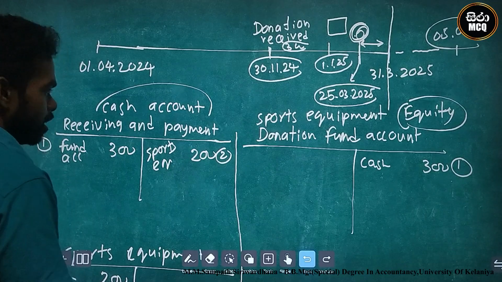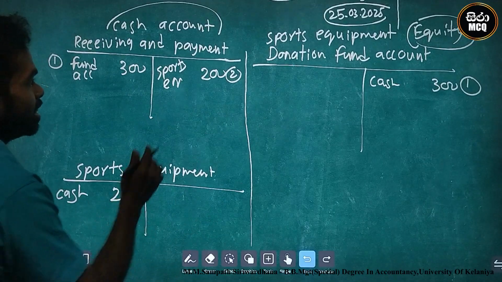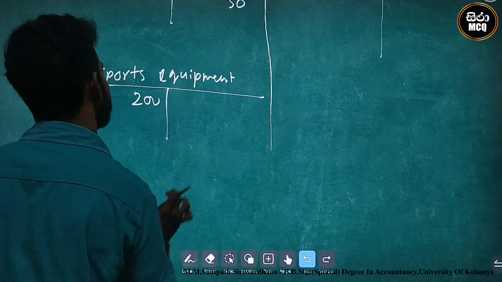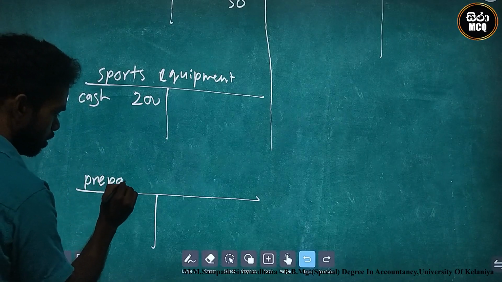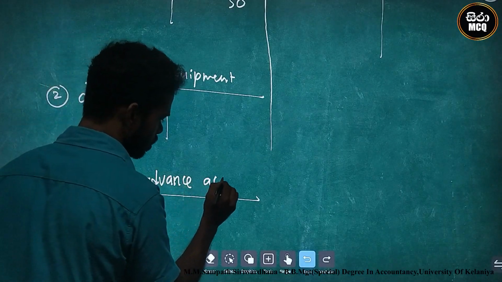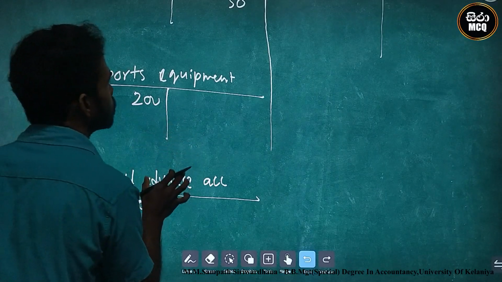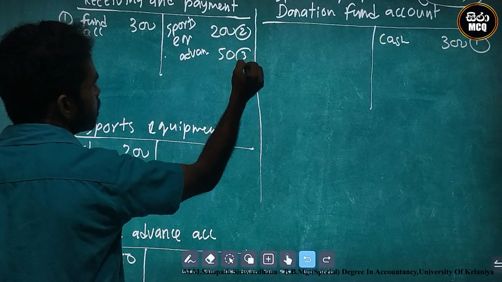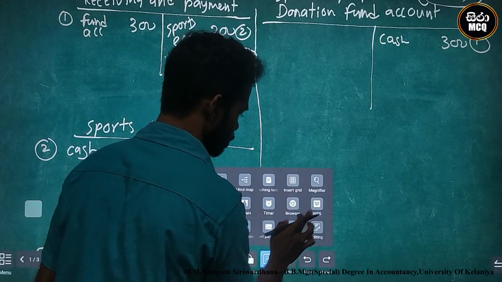Okay, what is the double entry for the advance payment? Cash credit. We cannot debit sports equipment, therefore I create an advance payment account, a prepaid advance account, debit 50. Short number 3: cash credit, and the advance account debit. Okay, short number 3. This is the current situation.